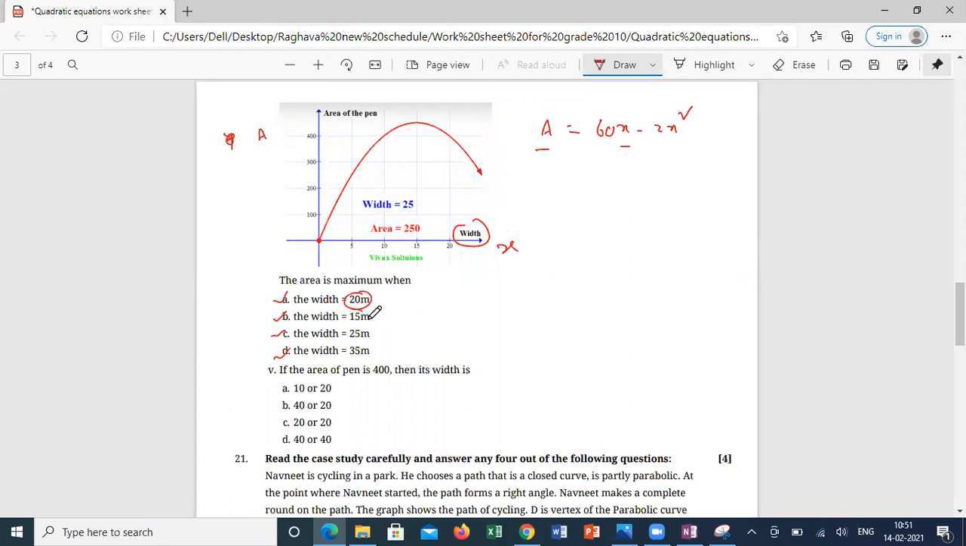Substitute 20 meters, 15 meters, 25 meters and 35 meters. So area is 60 into 20 minus 2 into 20 square. Calculate how much you are getting. Calculate for the 4 values and let me know what answer you are getting. When will we get the maximum area? Got it? How to do this question?